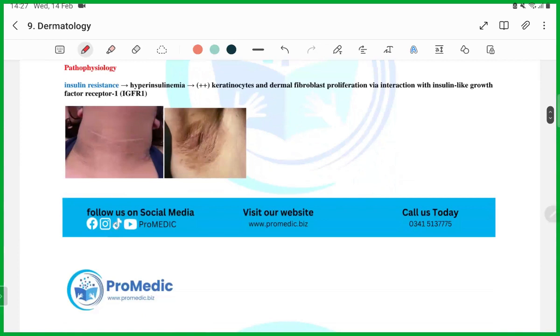So what is the pathophysiology, guys? The pathophysiology is important because you will be assessed on it. There will be insulin resistance. Because of the insulin resistance, there will be hyperinsulinemia, which will increase keratinocyte and dermal fibroblast proliferation. Because of this, there will be this velvety rash over the flexure areas, over the neck, and over the armpits.